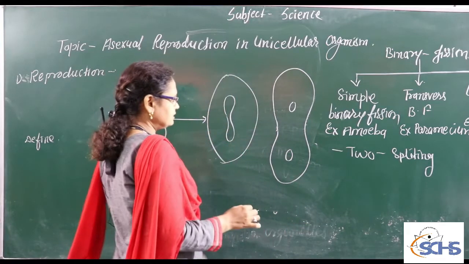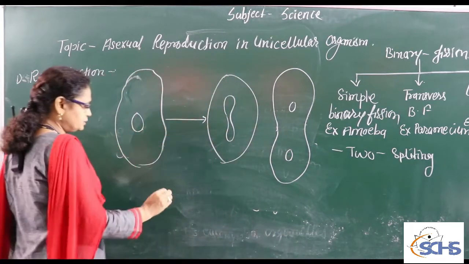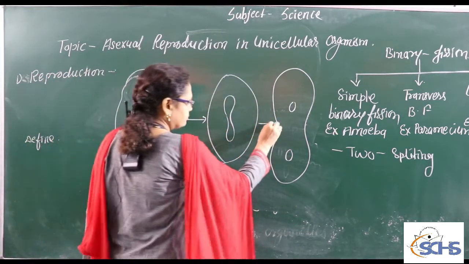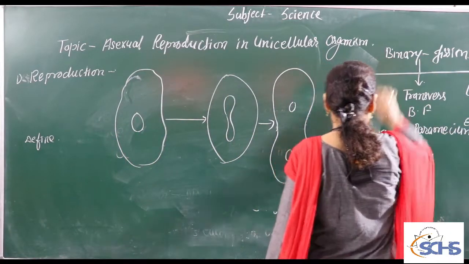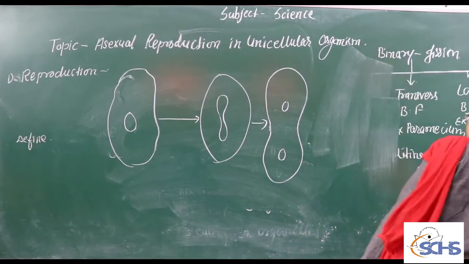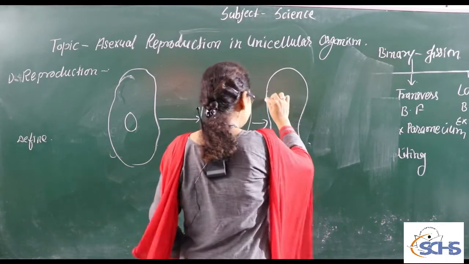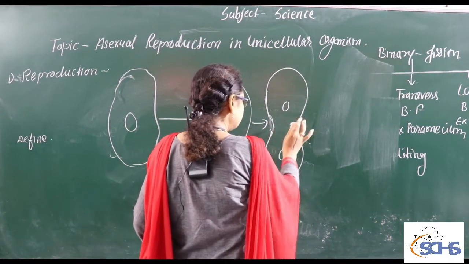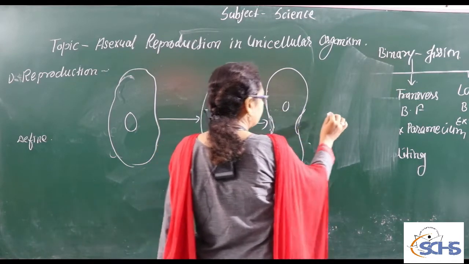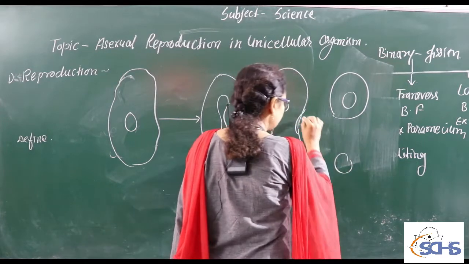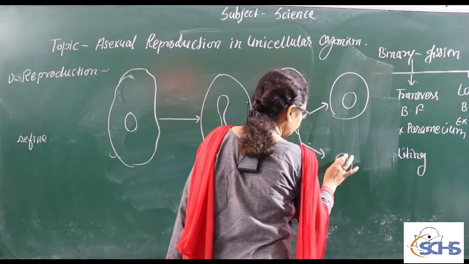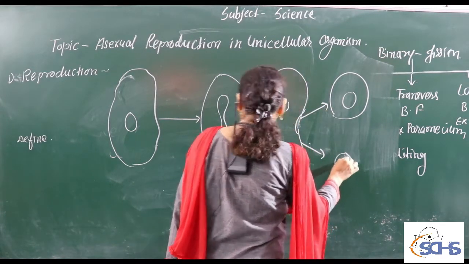In cytokinesis, the cytoplasm starts to divide, and after the division of cytoplasm, we get two daughter amoebules.